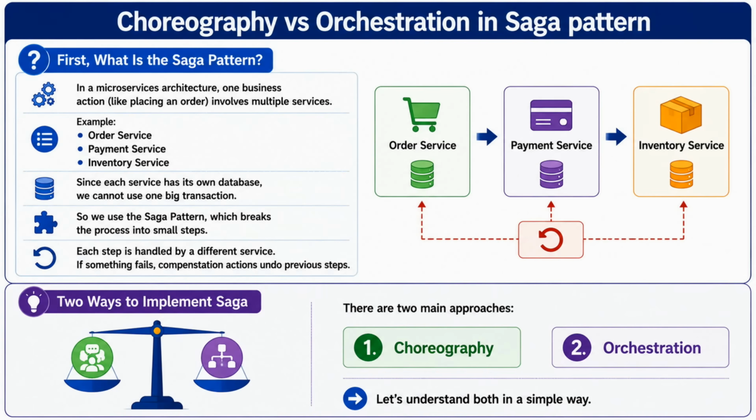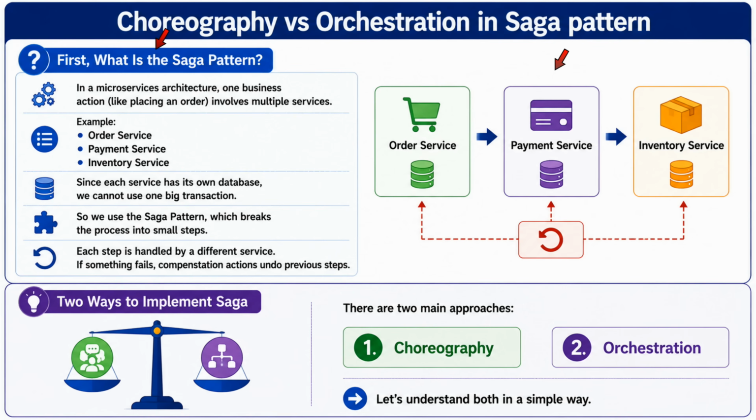This video will explain the difference between choreography and orchestration in Saga Pattern. What is a Saga Pattern? In microservices architecture, one business action usually involves multiple services. For example, placing an online order may involve order service, payment service, and inventory service.